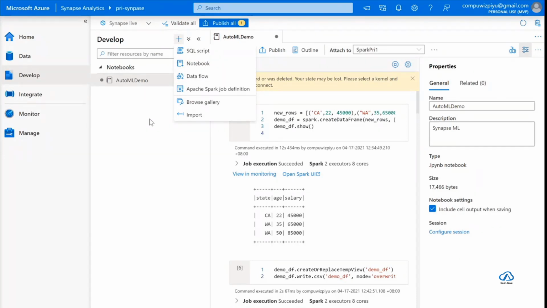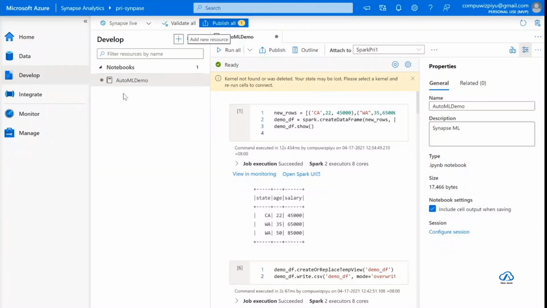In today's session we'll be using the notebook. I already created a notebook where we will be seeing an AutoML demo. AutoML is automated machine learning. I just wanted to show you the Synapse Studio, and from the Synapse Studio itself, you can call it.